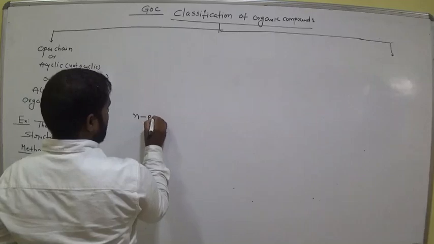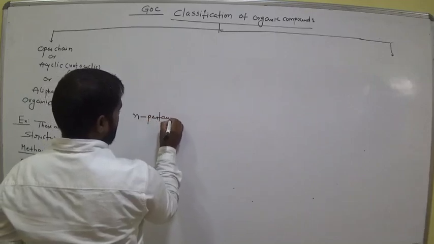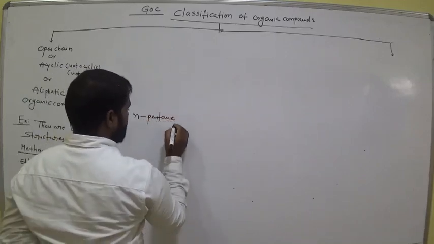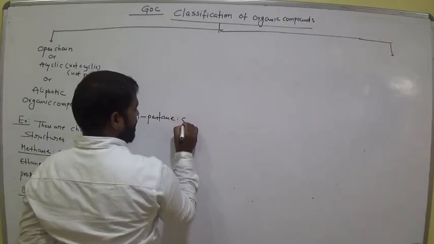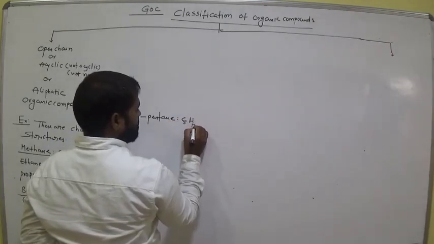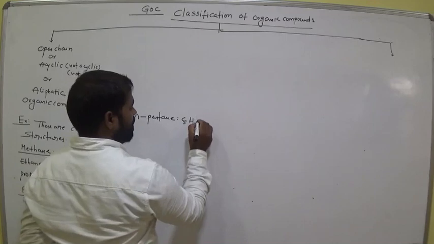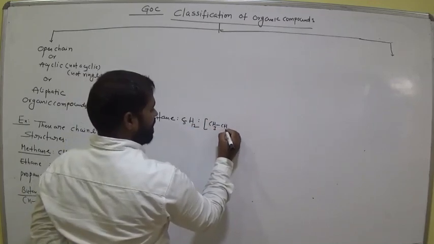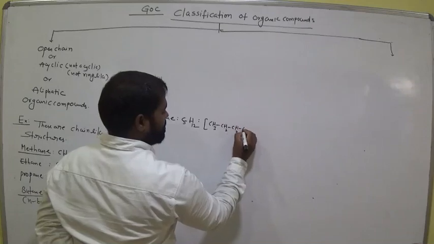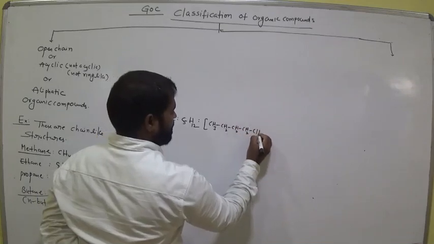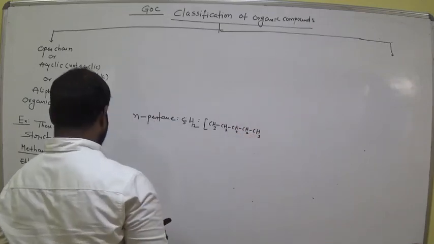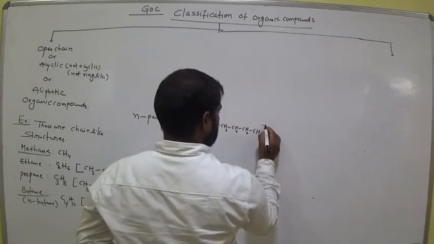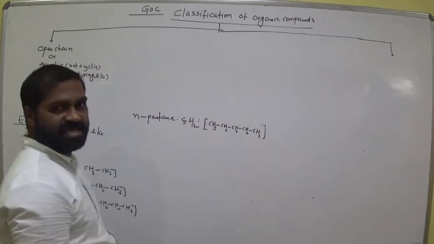Okay, next, n-pentane. These are all examples. Pentane or n-pentane. Formula is C5H12. Its structure is CH3 CH2 CH2 CH2 CH3. Are these all chain-like structures or not?